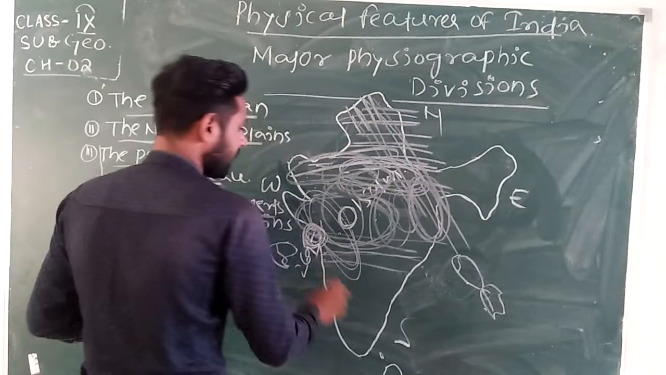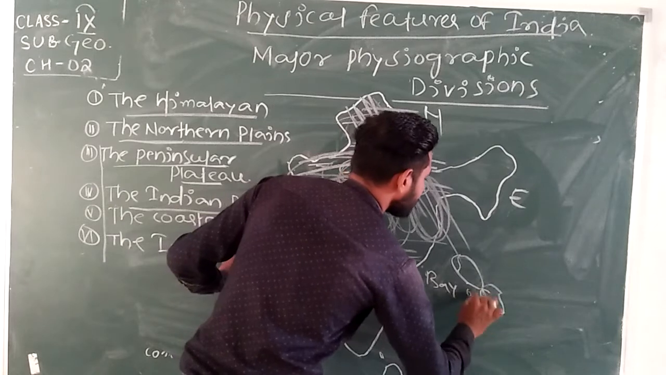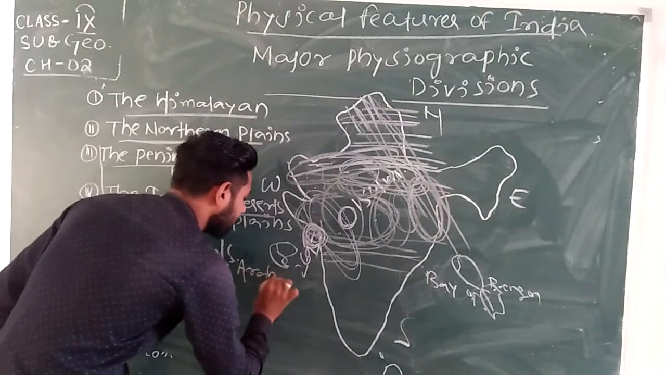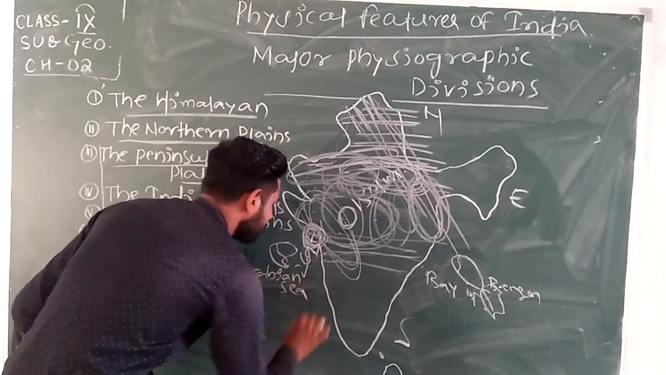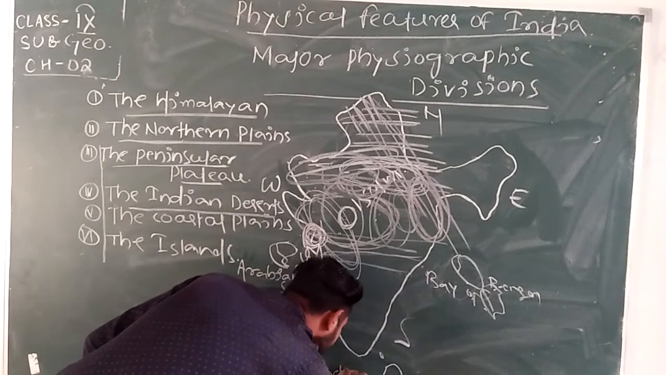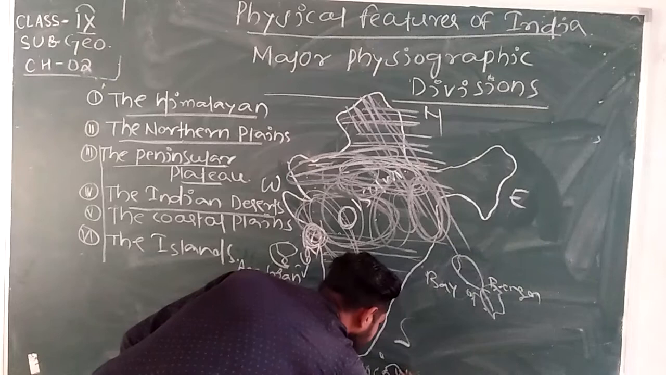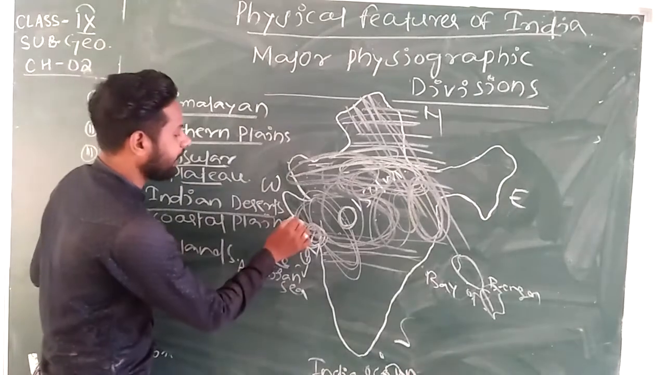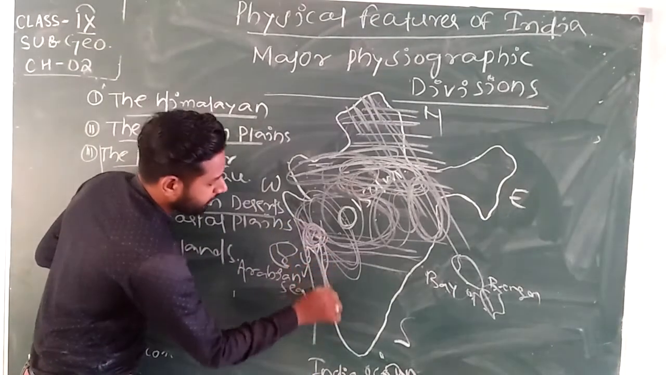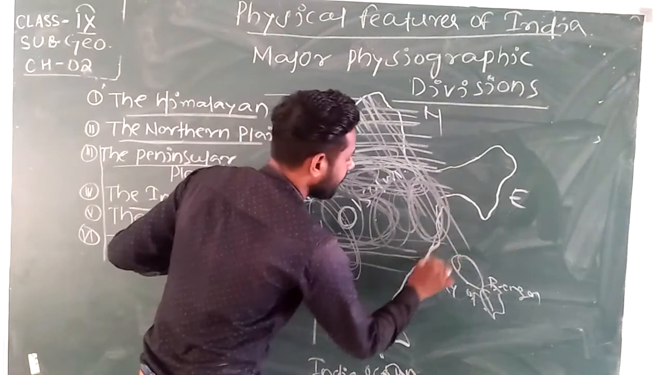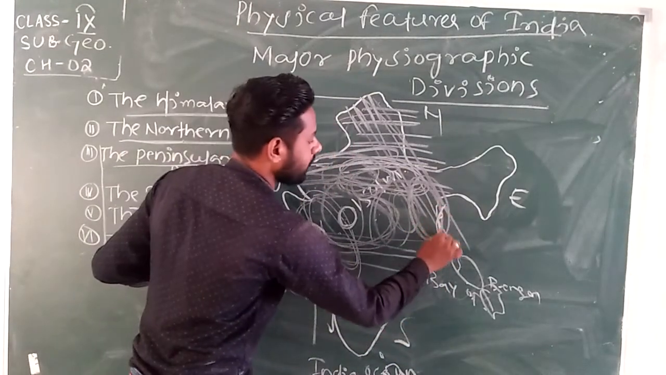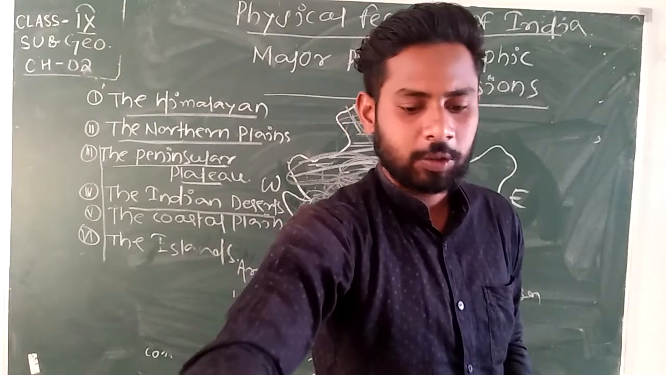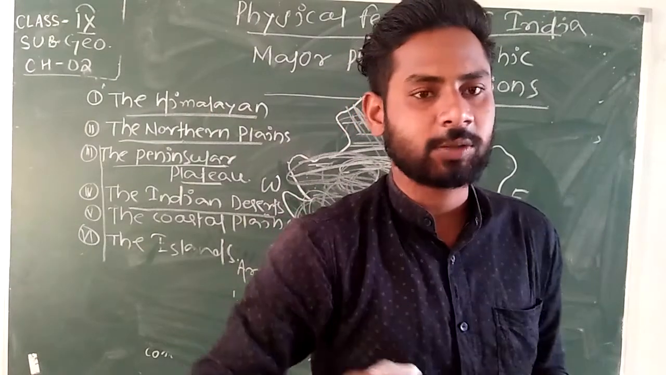Coastal plains means the Bay of Bengal, the Arabian Sea, and the Indian Ocean. The coastal plain lies in the western parts as well as in the eastern parts. These seashore areas are known as coastal plains. The narrow coastal strips flank the peninsular plateau.